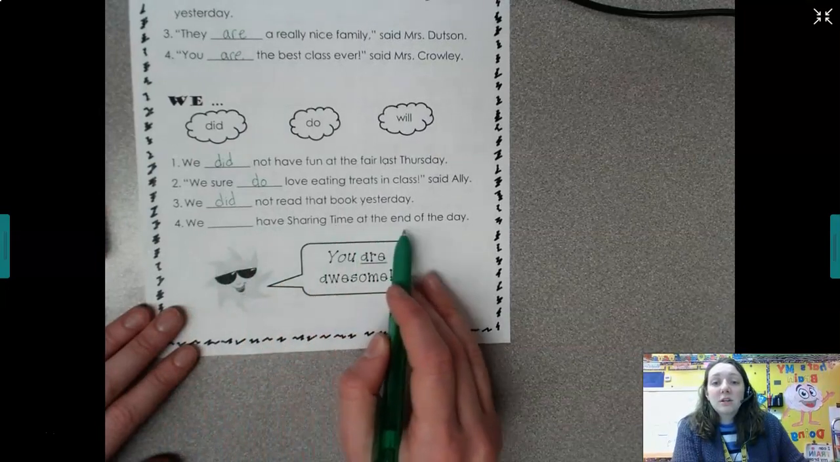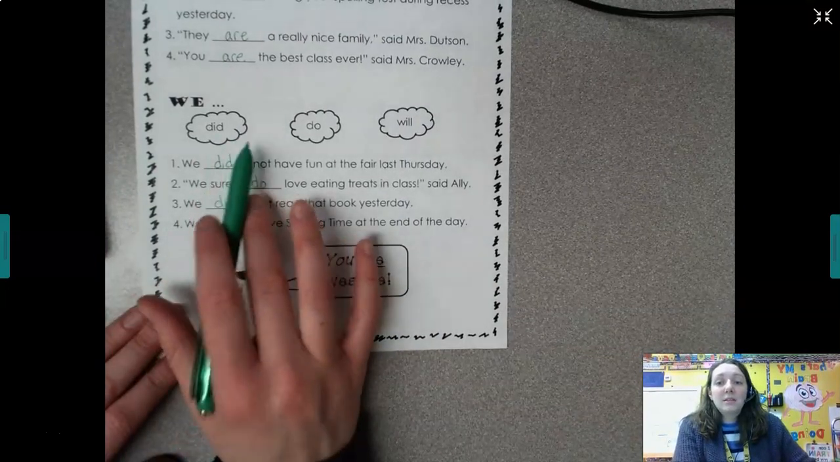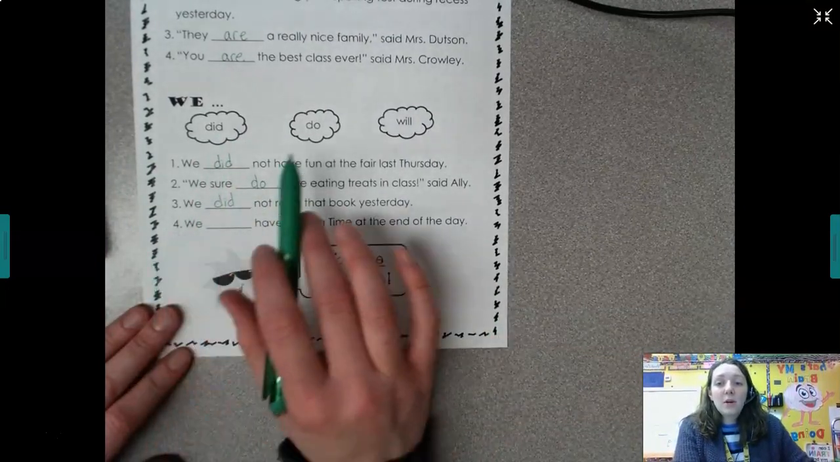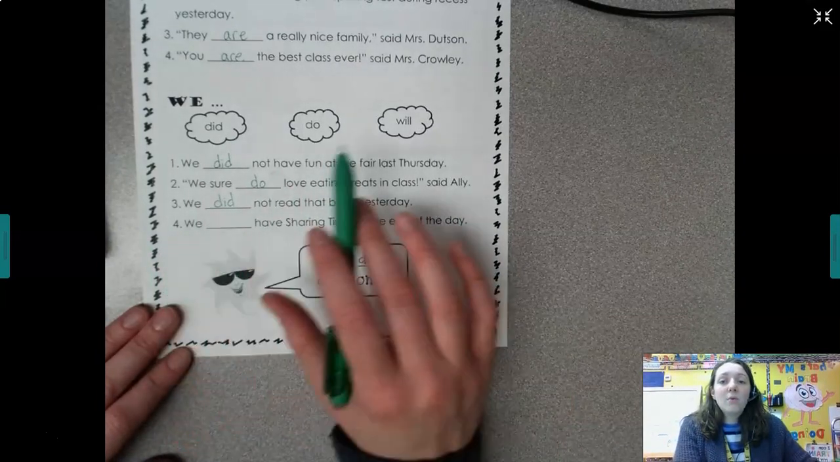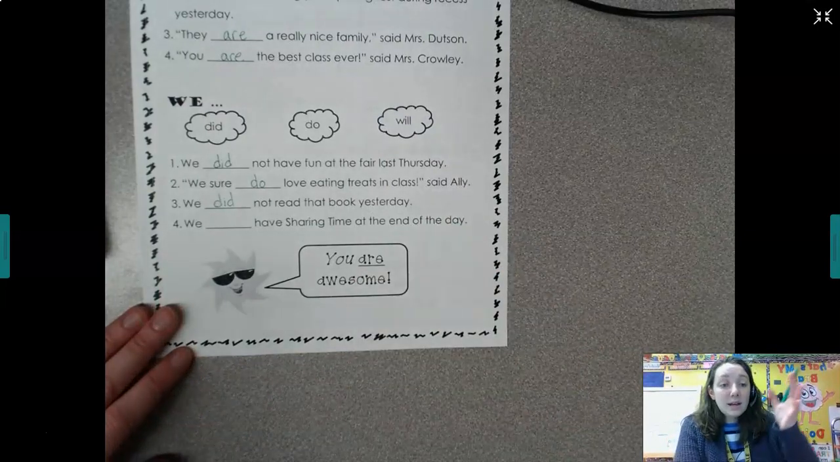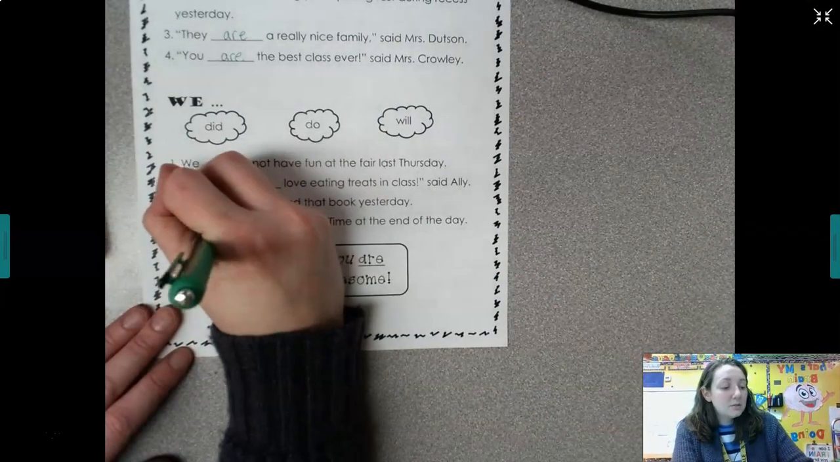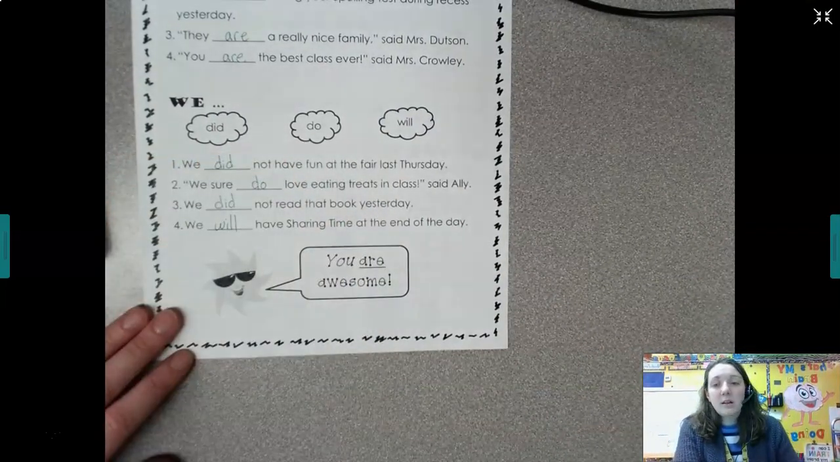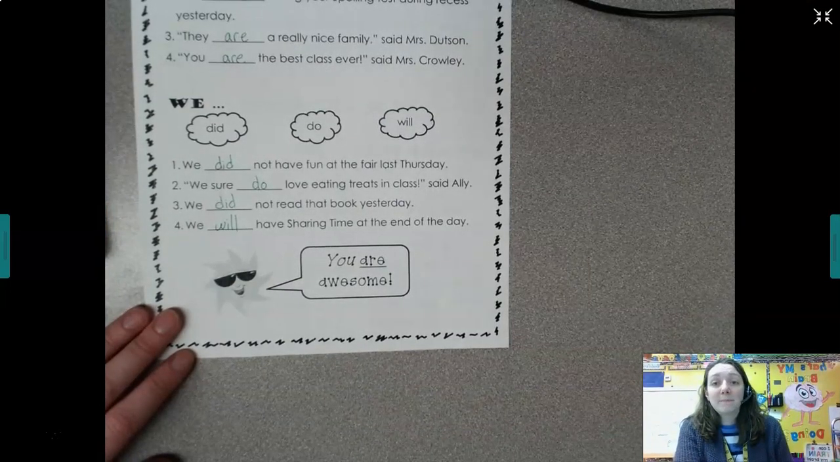We blank have sharing time at the end of the day. We did have sharing time at the end of the day. We do have sharing time at the end of the day. We will have sharing time at the end of the day. The clue is the end of the day, so that hasn't happened yet. It's going to happen, so it's the future: we will have sharing time at the end of the day.